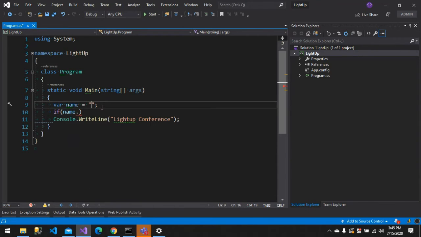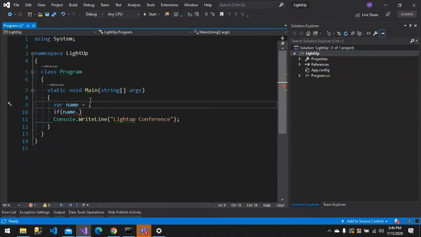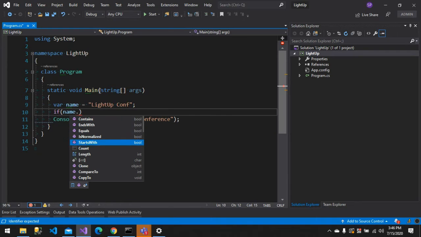So if I change this to a number, and if I say name dot, it's equals, so equals of int, you have to pass an int object and compare to, get hash code, to string. So now the entire function suggestion is different. If it's a string, it gives me a proper suggestion. If it's a number, it gives you a suggestion based upon the data type. So that's the main use of Visual Studio. You don't have to worry about what function needs to be used. If you just press Control space, it will give you proper suggestions.